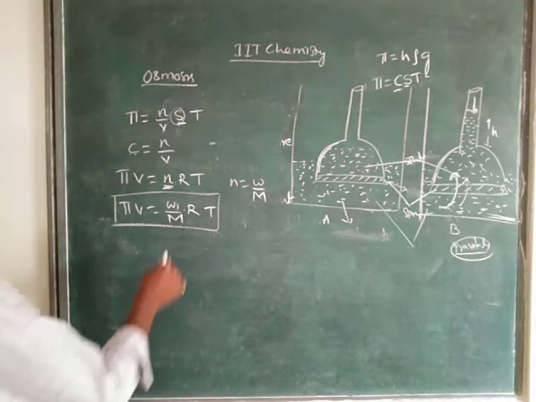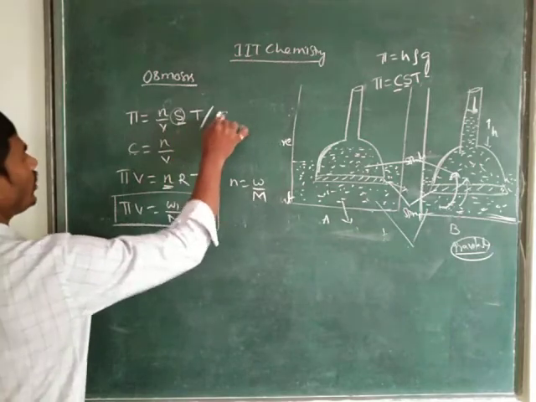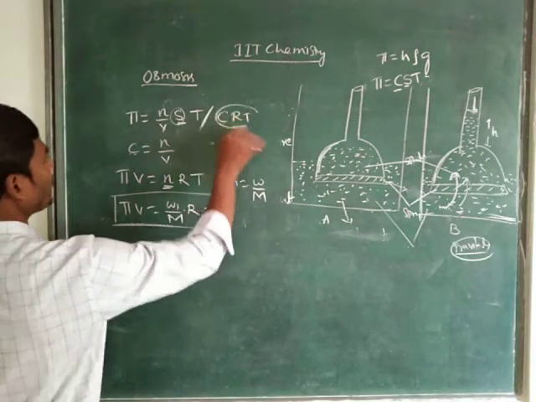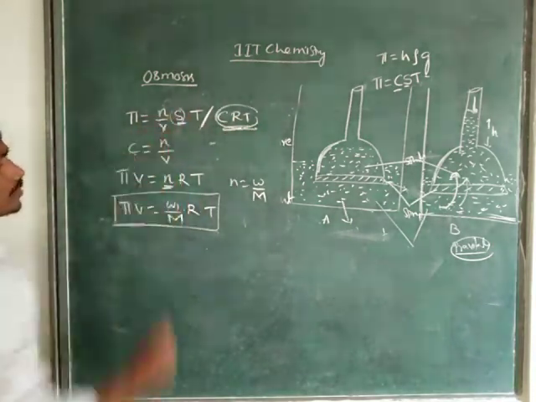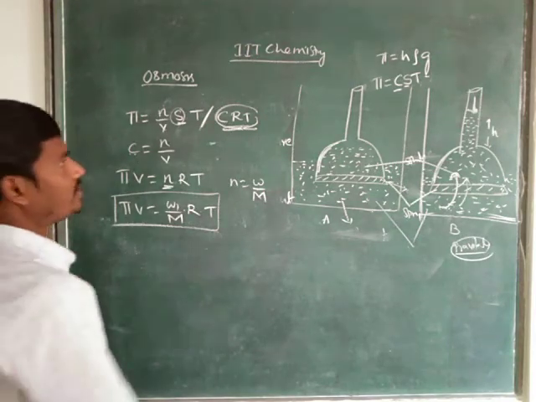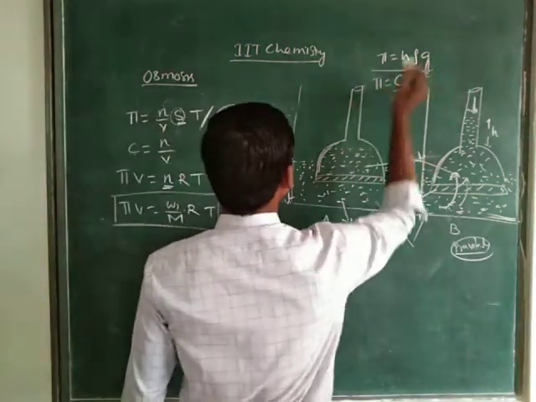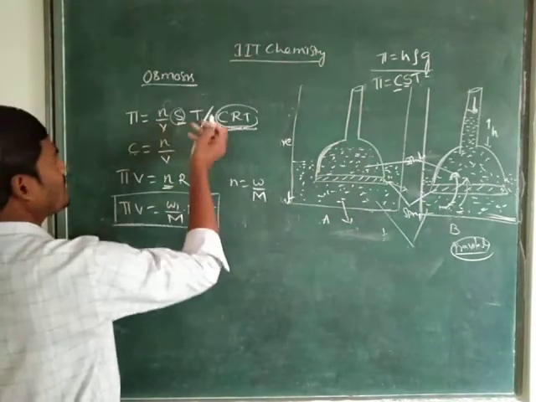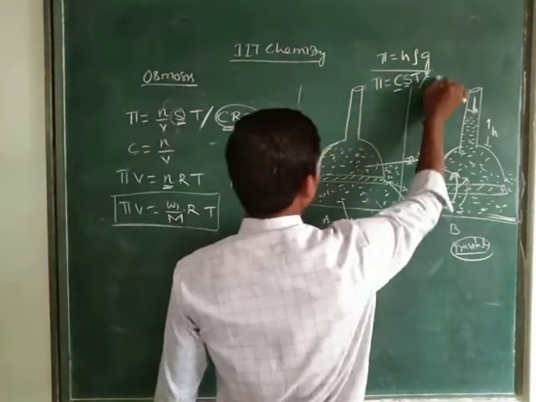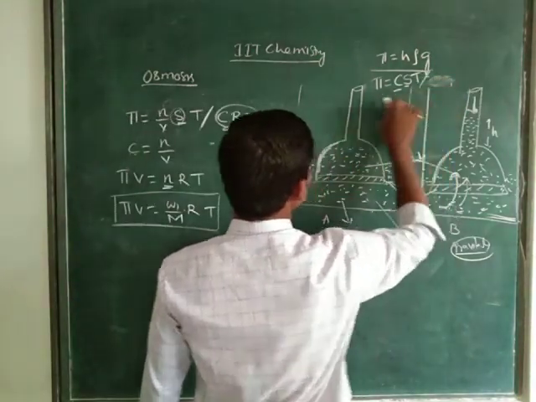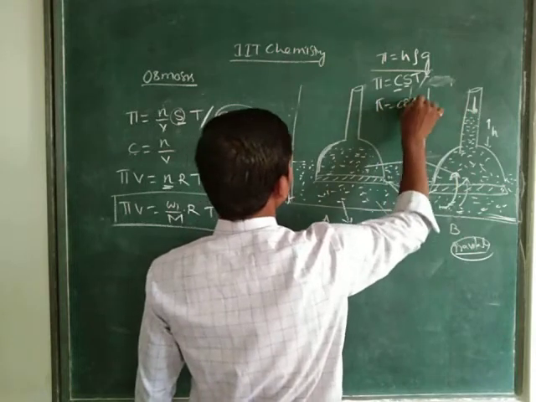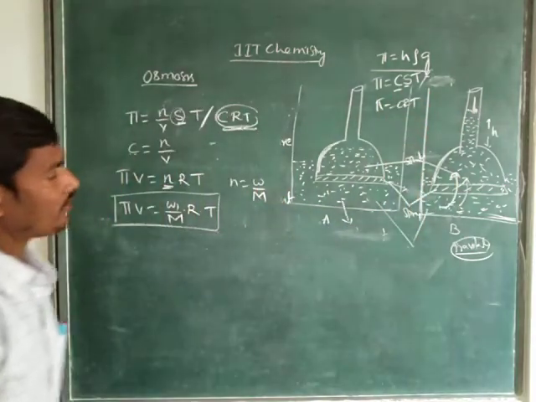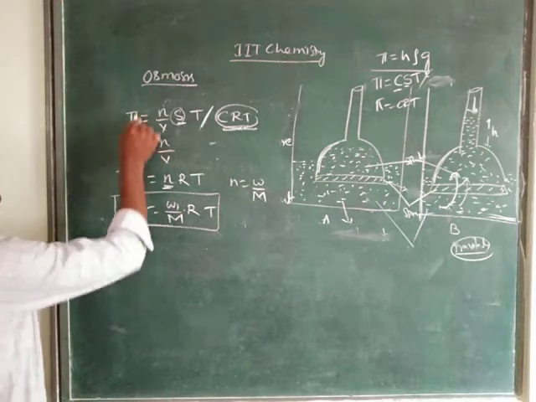Here we have to consider phi equals CST or CRT. It is for gases, it is for solutions. Right children? That means here phi equals h rho g or phi equals CST, both are same. Phi equals CST or phi equals CRT. Whatever it may be, this is the osmotic pressure.